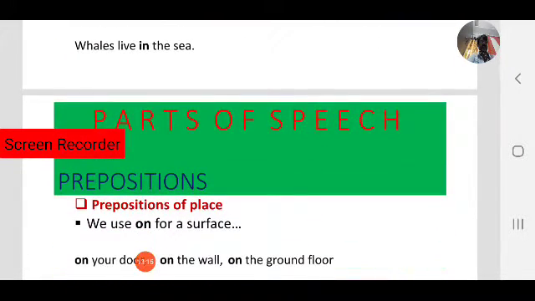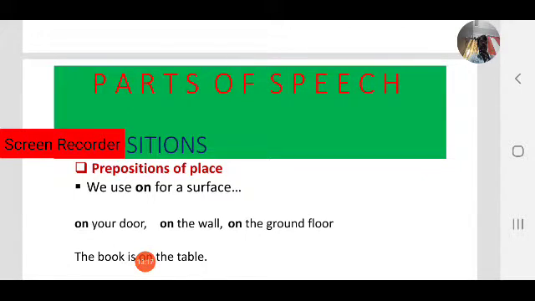Next, on is also called a preposition of place. We use on for a surface. For example, the book is on the table. On the table.